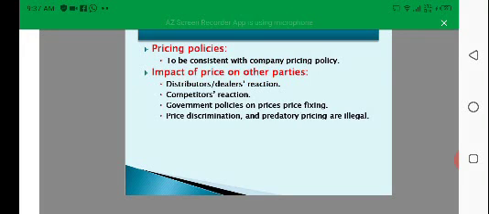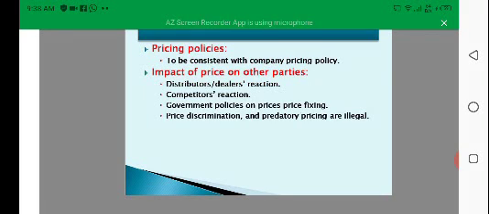The price of any product must be decided according to the company's pricing policy. In many companies, a pricing department is set up to make sure that product prices are reasonable for the customer and give profit to the company. However, they can have a negative impact. So these pricing policies also impact other parties as well.